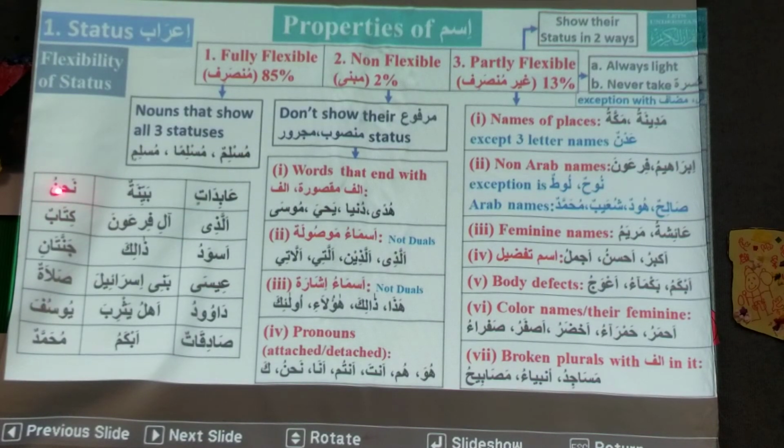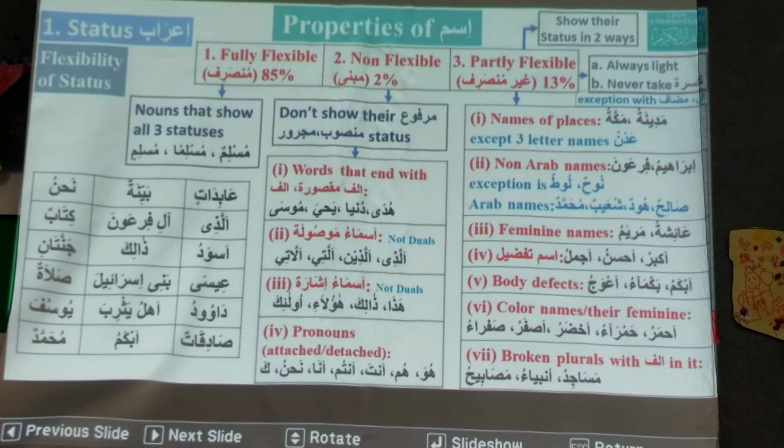Next one is Nahnu. Brother Tariq, is it fully flexible? Non-flexible. Why? Because all pronouns are non-flexible: huwa, hum, anta, antum, ana, nahnu.